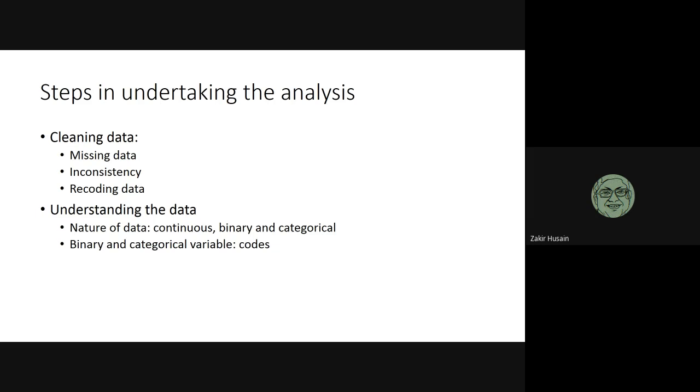Now, categorical data can be of two types. They can be ordered, like the education example that you gave, or you can have what we call pure category, where it's not ordered. Like if I ask you what is your favorite color, yellow, green, or blue? These are categories. You cannot say yellow is better than green. But in case of continuous, you can order them: 1 is greater than 0, 2 is greater than 1, and so on.